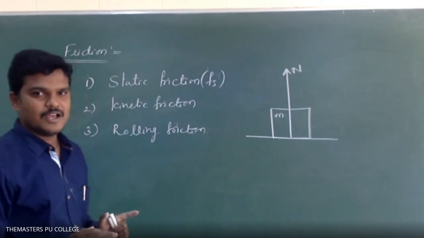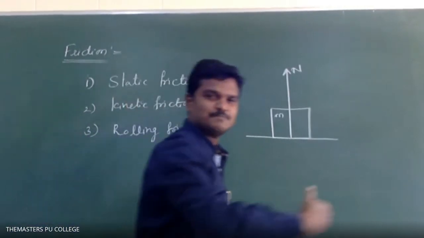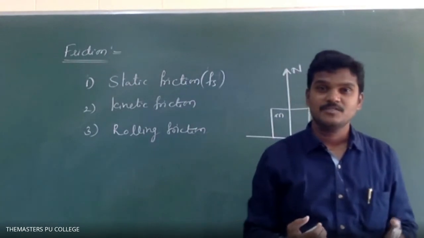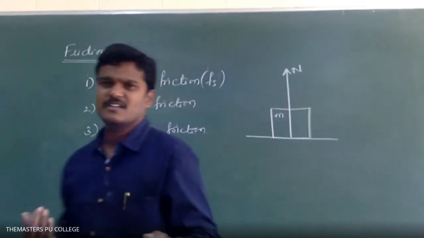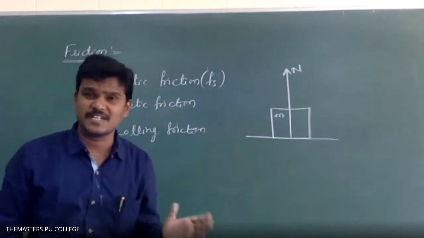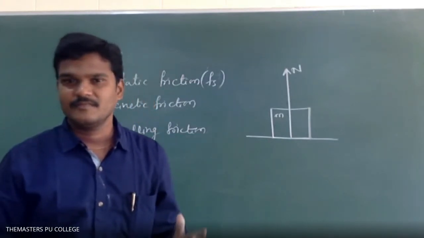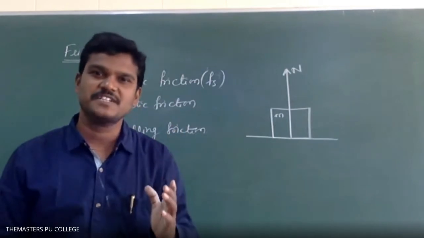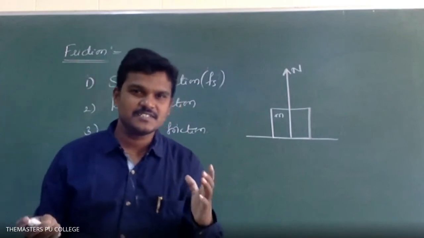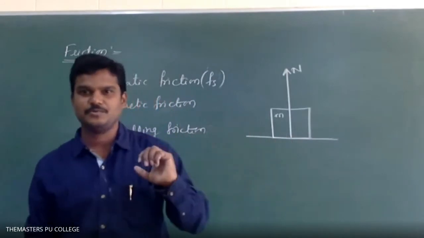If this body moves with certain speed, again there will be a friction between the body and the surface. So we can define it in the easiest way. The frictional force present between two rest surfaces, we can call static friction. And it is the self-adjusting friction. I'll tell you what that self-adjusting friction is. Just a minute, I'll tell you.